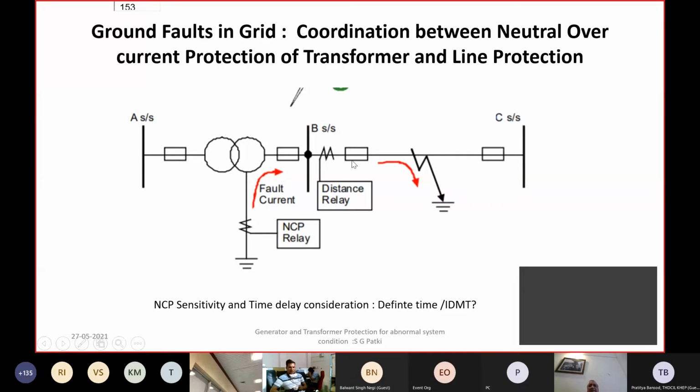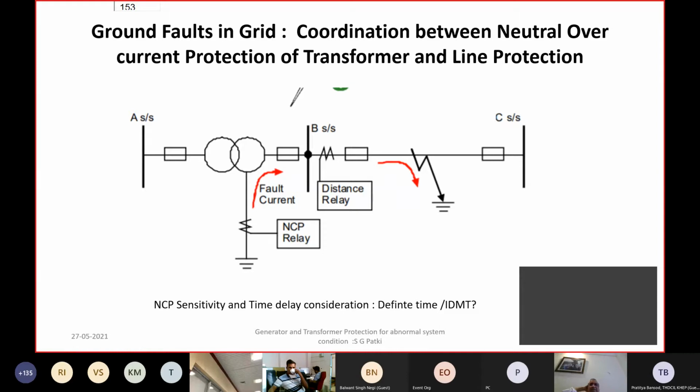So we said there is an impedance distance protection on the line. There is a backup impedance on the generator, and they should be coordinated with each other. But there is also an overcurrent earth fault relay which is kept on the generator transformer neutral. This neutral current protection again has to be first coordinated with the earth fault element if it is there on the line. This earth fault element, which could be the backup of,